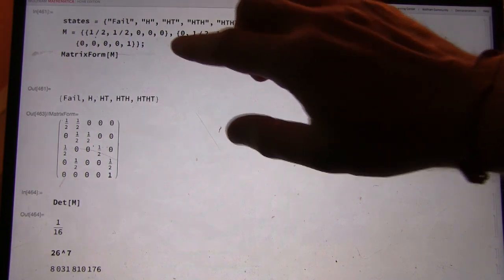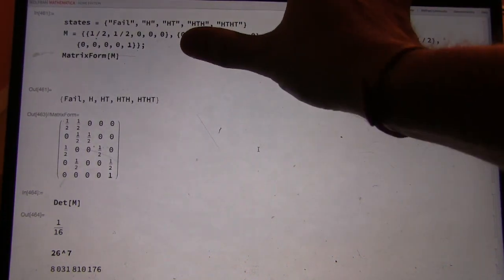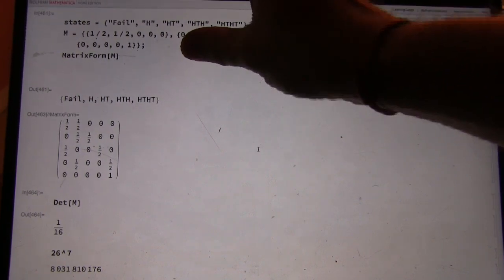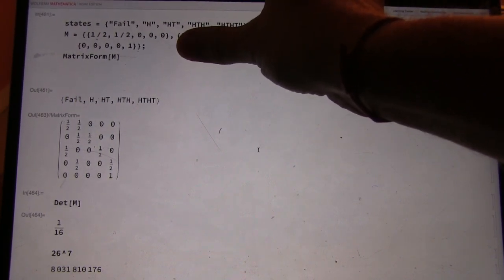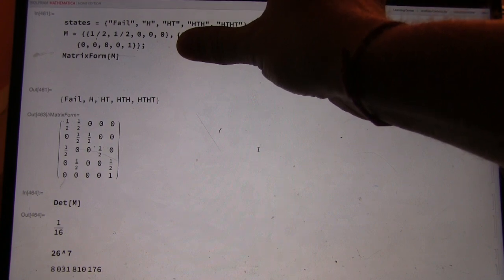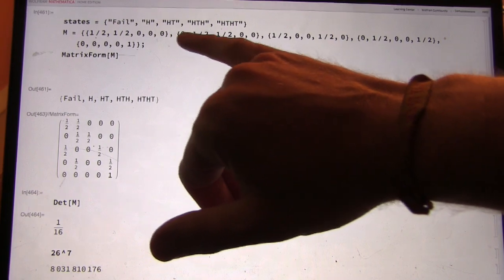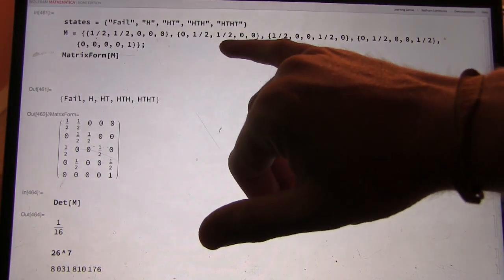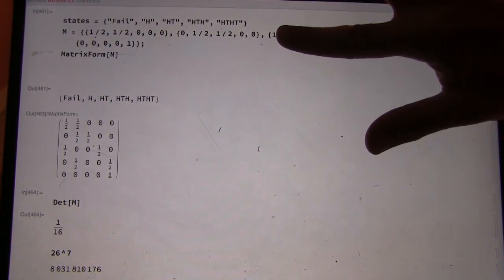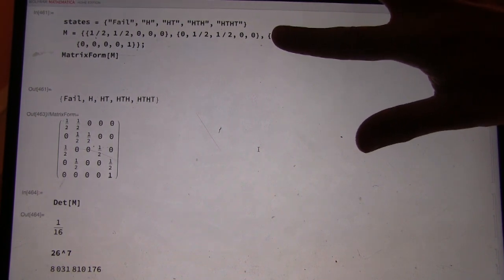All right, very good. So then tell me, I'm going to cover it up. Where can I go from the head state? Let's see, well, if you flip the tails, you go to head-tails. And if you flip a head, you stay at the head. Okay, and that's everything. So I can't go to fail, I stay at heads, or move to head-tail. Can you tell me from head-tail, where can I go?